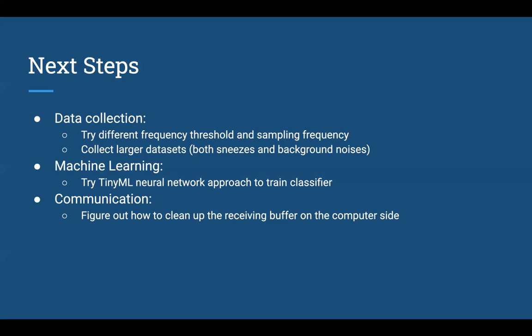It will keep repeating the previous results and signal. So we need to figure out a way to clean up that receiving buffer on the computer side to achieve stable communication between the Arduino and our computer.